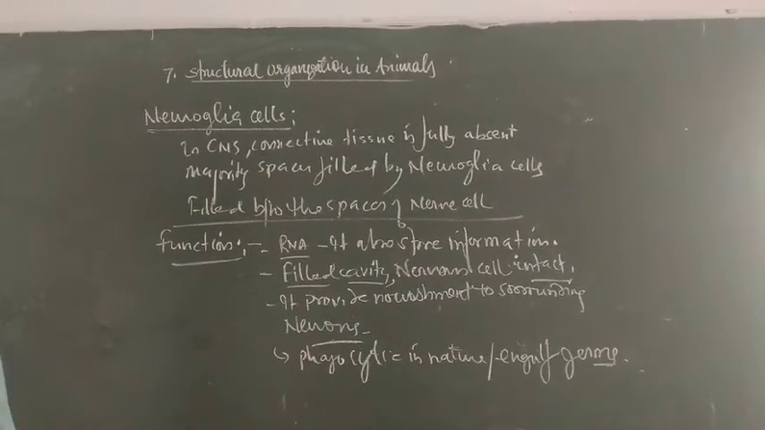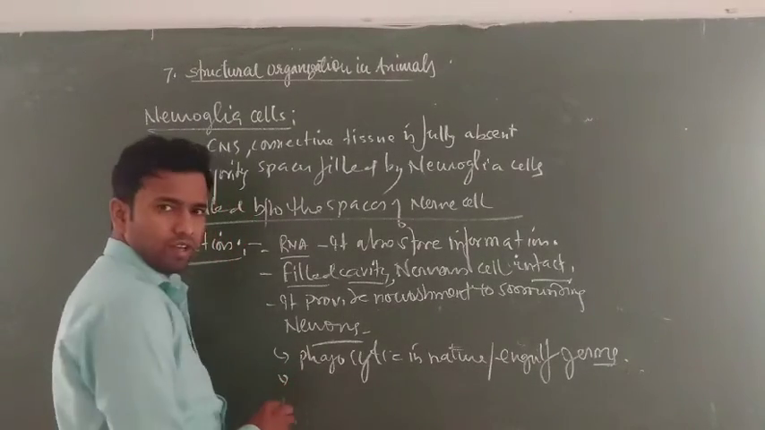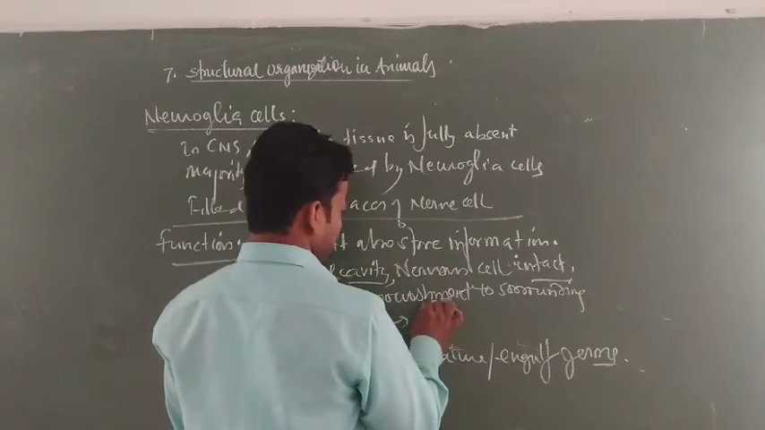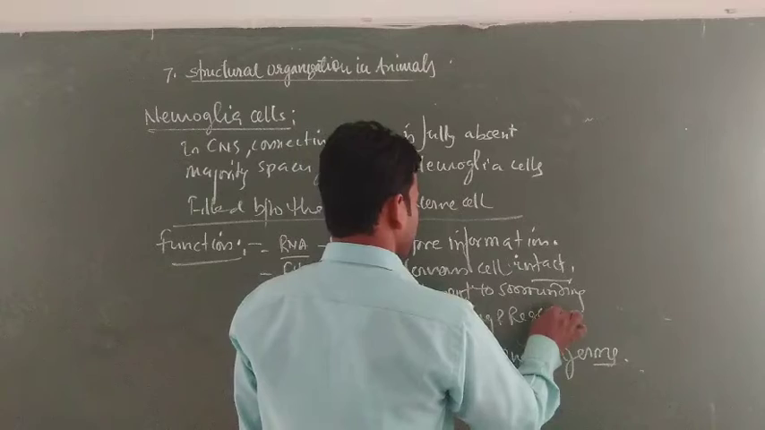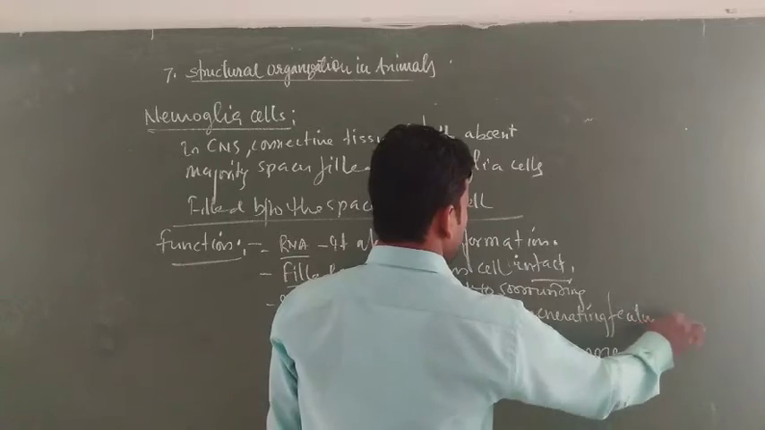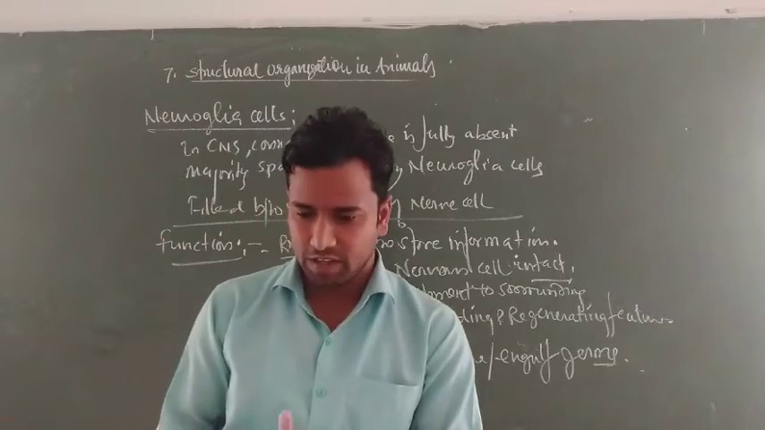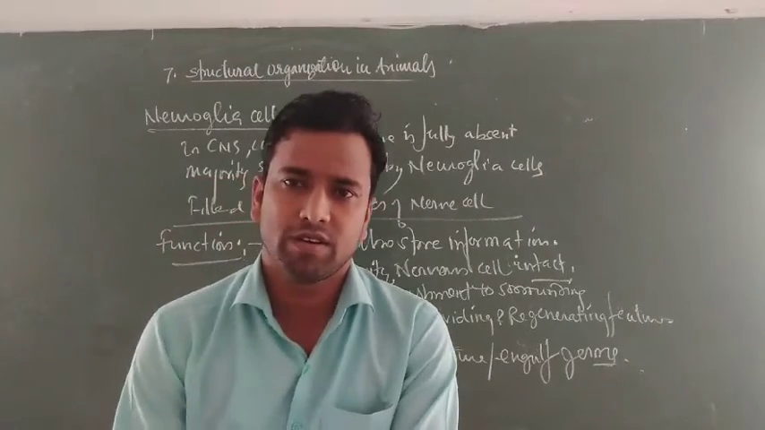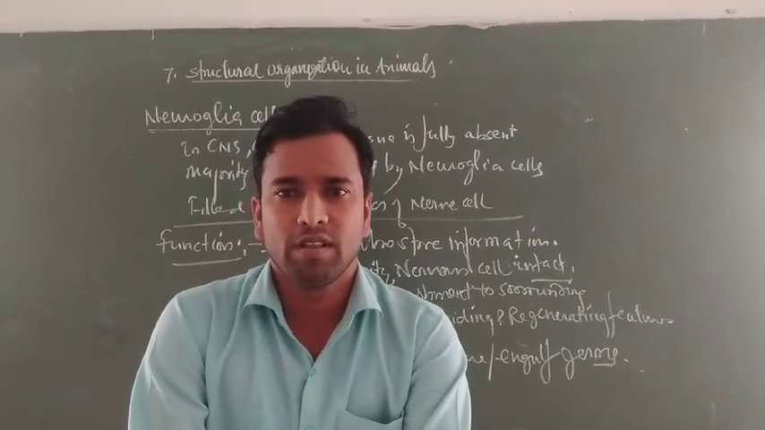Neuroglia have the capability of dividing as well as regenerating. These are the neuroglia cells that are present in the CNS. Now students, this topic and chapter are finished, and the anatomy of cockroach is not part of this year's syllabus because it has been removed.